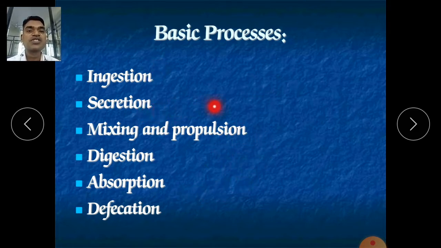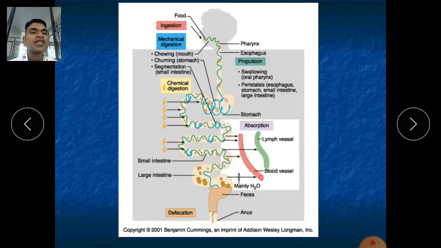After that, secretions. Once ingestion has occurred, various secretions occur in the various organs. For example, in the mouth, saliva is secreted by the salivary glands. After that, mucus can be secreted.